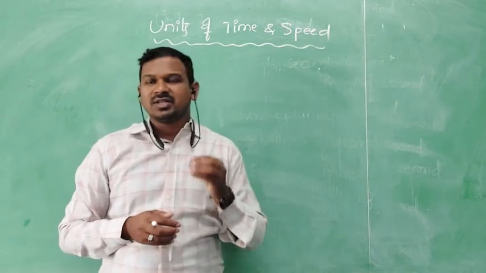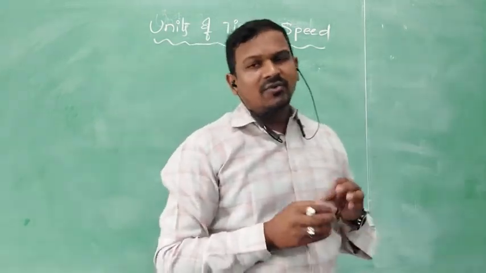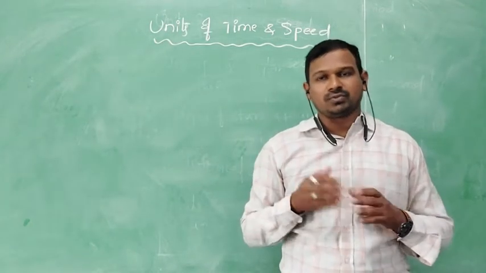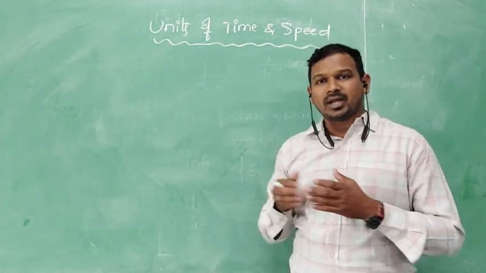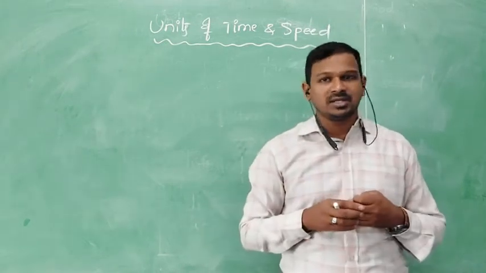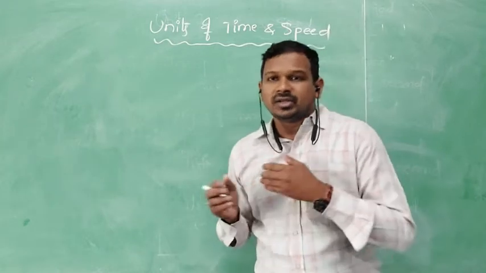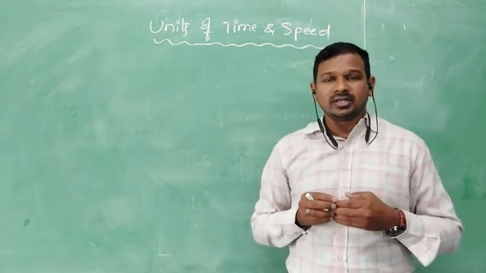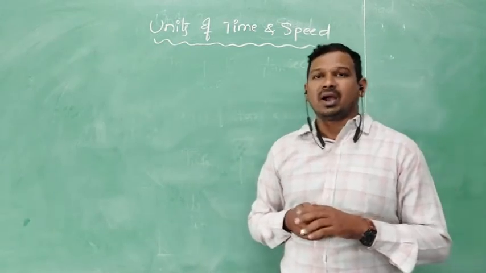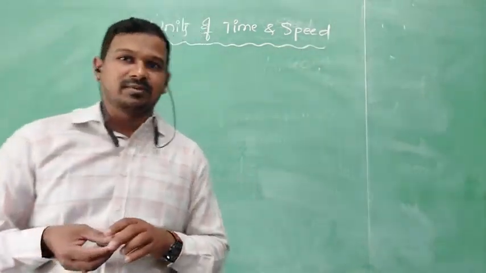As you know, in physics, any physical quantity that is measurable will have a unit also. You take mass, for that we have one unit, that is kgs. You take length, for that we have one unit, meter. Like that, for time also we have one unit, that is second.